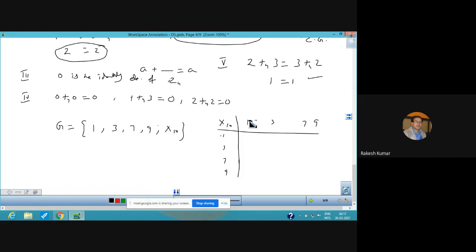Remember, 1 into 1 divided by 10, 1, 3, 7, 9 as it is. 3 into 1 is 3. 3 into 3 is 9. 9 divided by 10 is also 9. 3 into 7 is 21, divided by 10, remainder is 1. 3 nines are 27, remainder is 7. So 7 ones are 7, 1, 9 and 3. You can check. This comes out to be 9, 7, 3, 1.